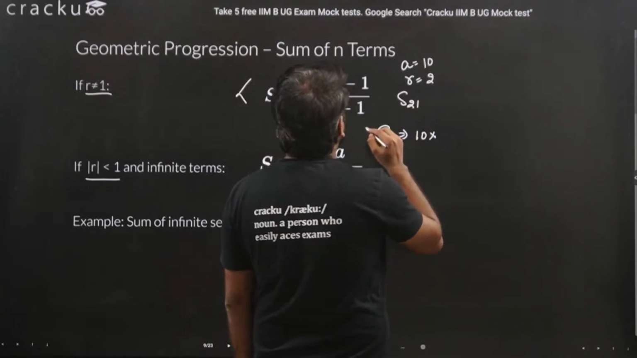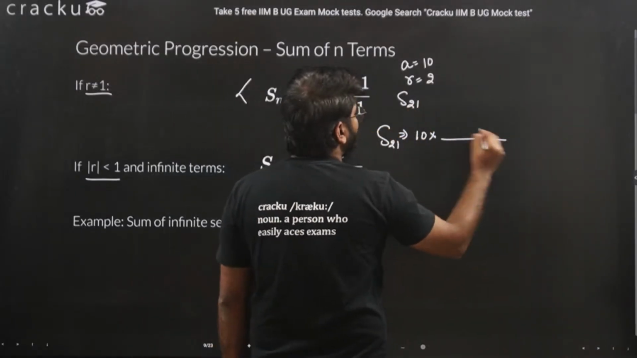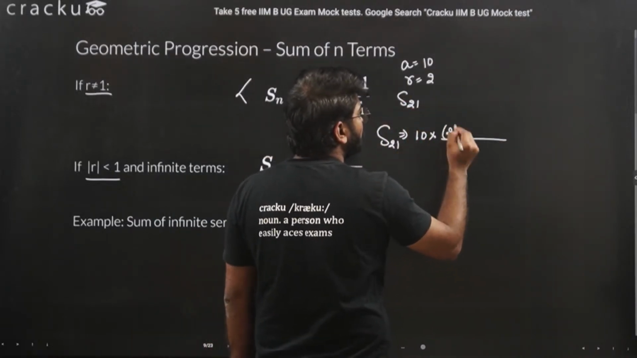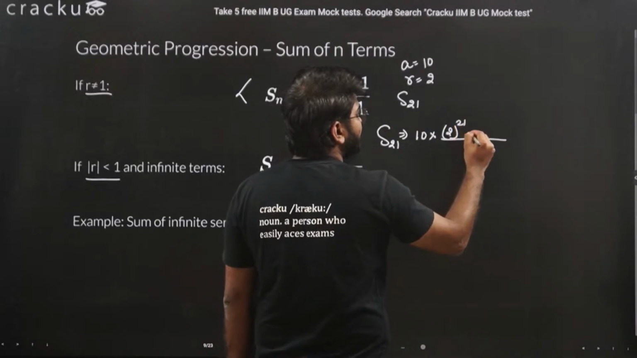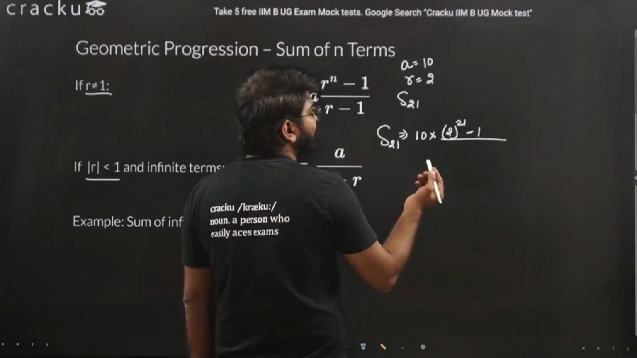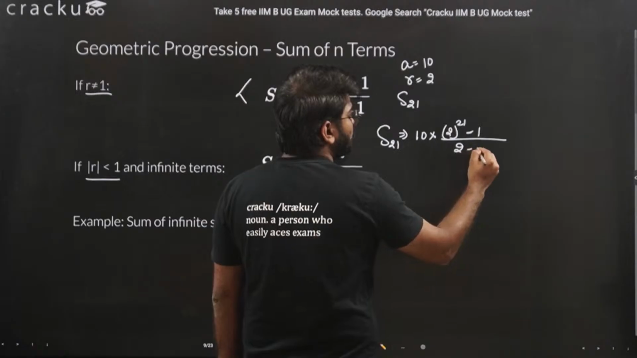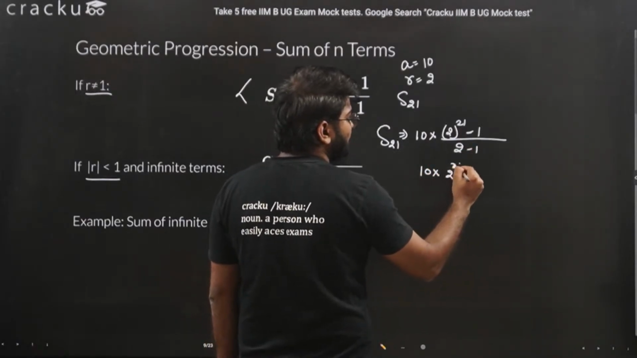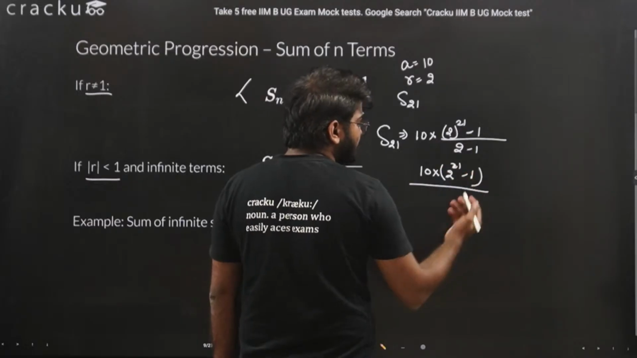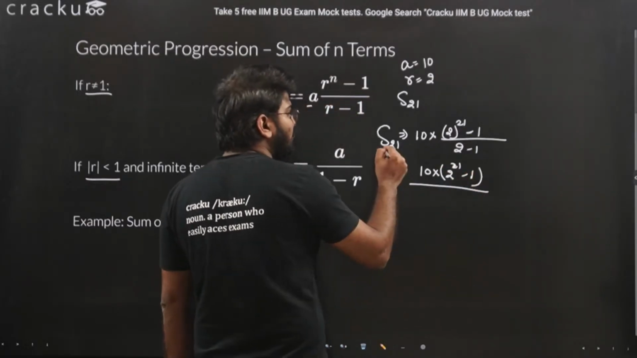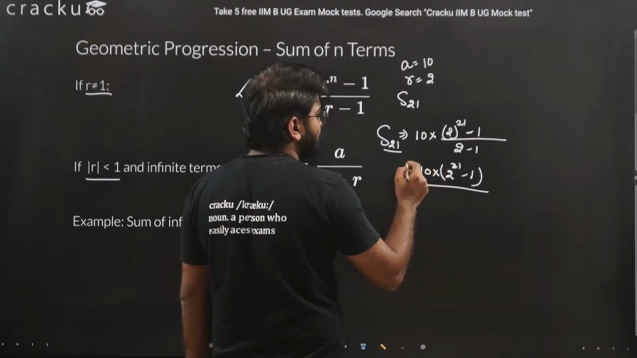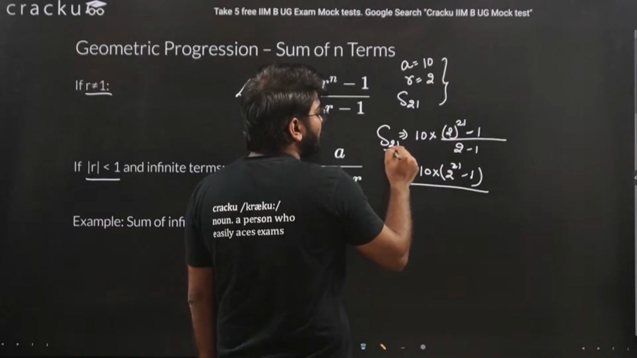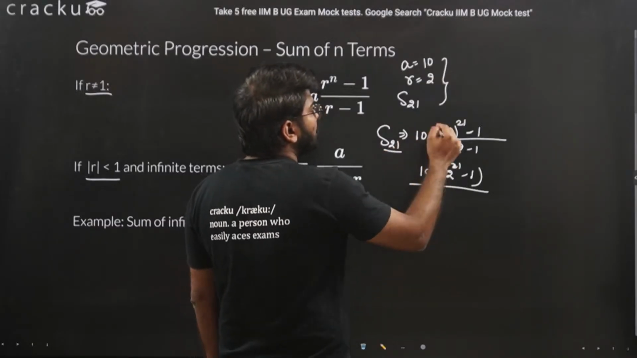So 10 into A into r raised to 1. The common ratio is r, that is 2 raised to n, that is 21 minus 1, divided by r minus 1, that is 2 minus 1. So 10 into 2 raised to 21 minus 1. This will be the sum of the first 21 terms of this sequence.